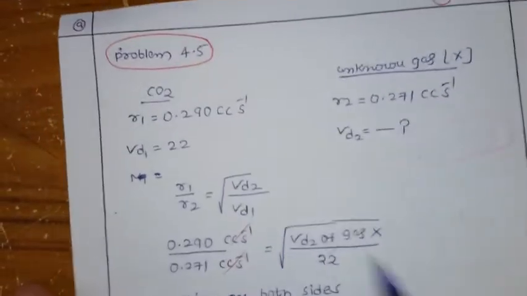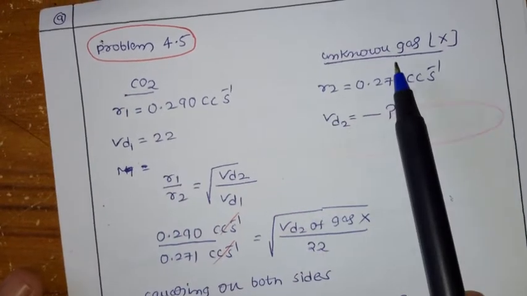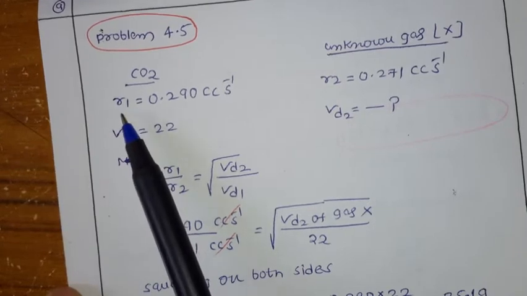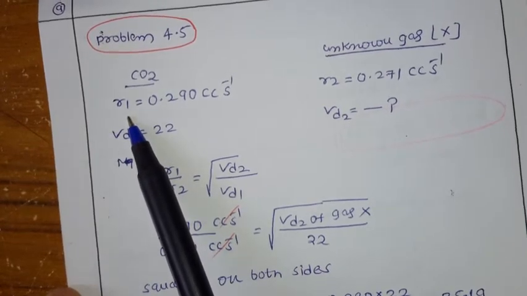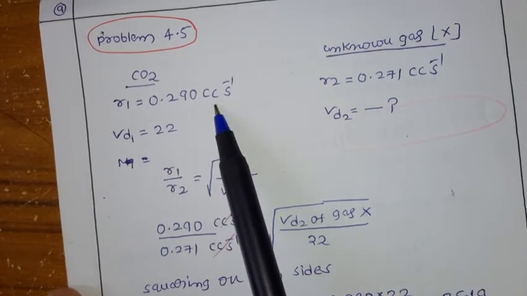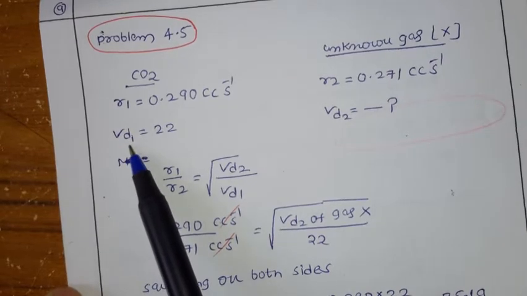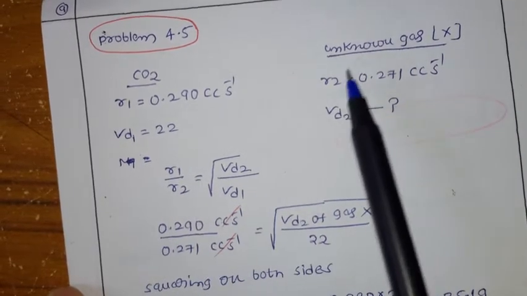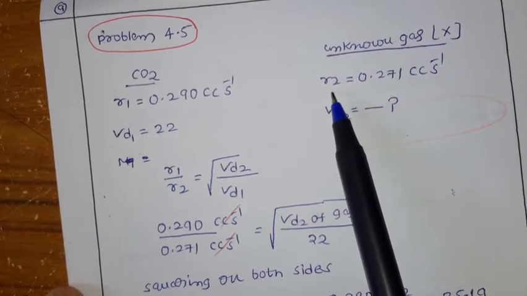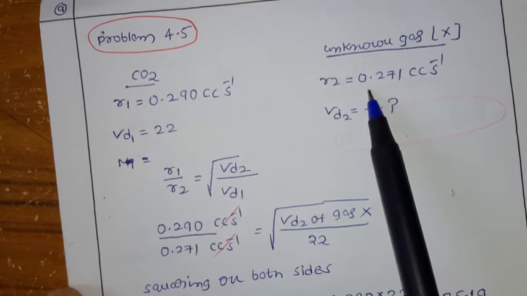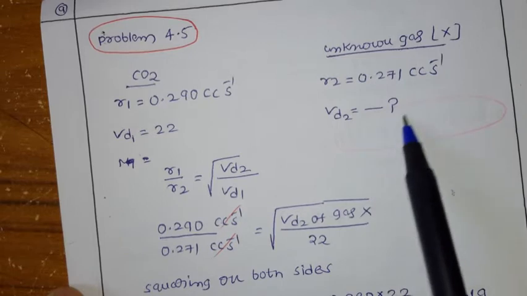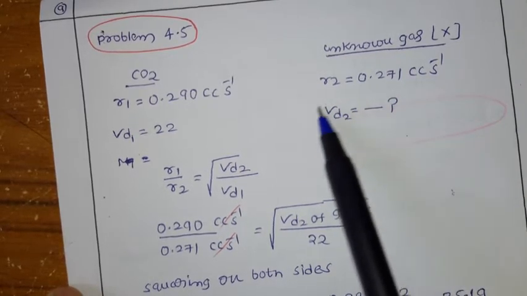So here we have two gases, one is carbon dioxide and another is an unknown gas, X. The rate of diffusion of carbon dioxide, I am assuming as R1, is equal to 0.290 cubic centimeter per second. The vapor density is already given, that is 22. For the unknown gas, they have given the rate of diffusion R2, equal to 0.271 cubic centimeter per second. Now what is our question? We have to find the vapor density.